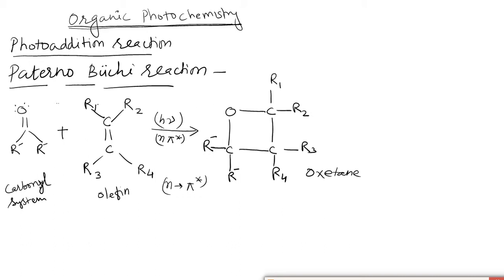Therefore, on irradiation of the compounds, the energy will be absorbed by the carbonyl compounds. That is, we have to incident the energy in such a way that it corresponds to the energy levels of the carbonyl system.